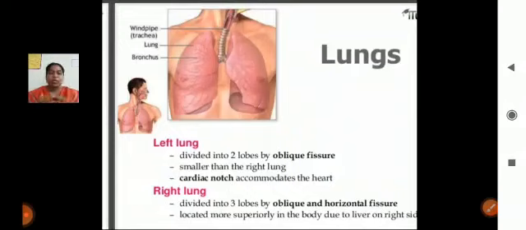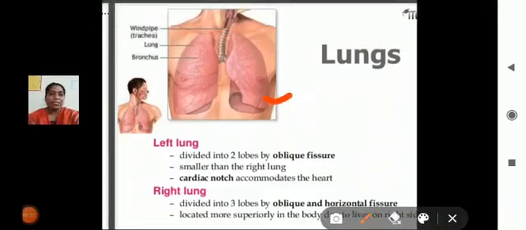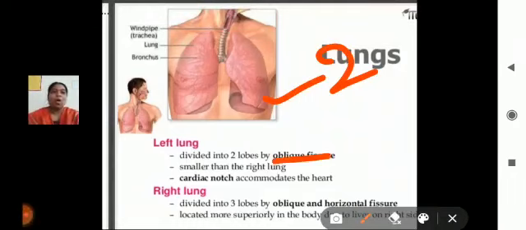First we discuss the left side of the lung. The left lung is divided into 2 lobes by the oblique fissure, and the cardiac notch is present on the left side of the lung because it has the heart. That's why it has the cardiac notch.